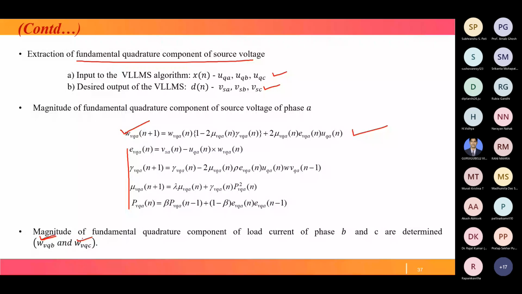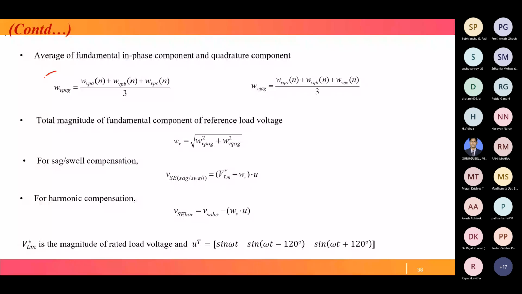So after this step, what is the total magnitude of the fundamental component of the reference load voltage?